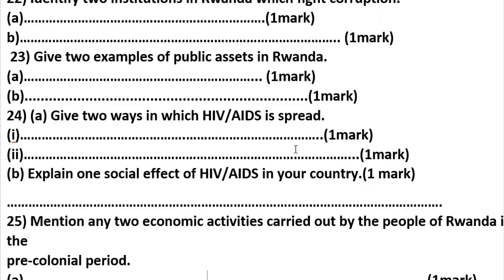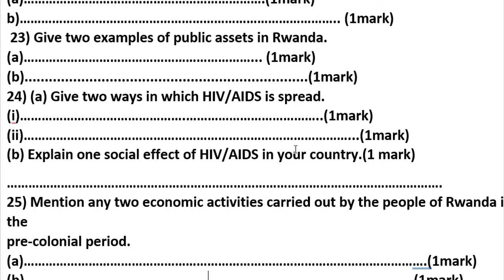Number 1, having unprotected sex with an infected person, sharing sharp objects with an infected person, blood transfusion with infected blood, from an infected pregnant mother to the unborn child through birth or breastfeeding. Did you get all of those ideas? That is question number 24.